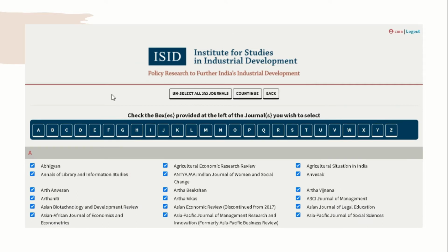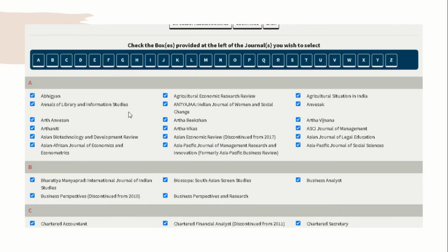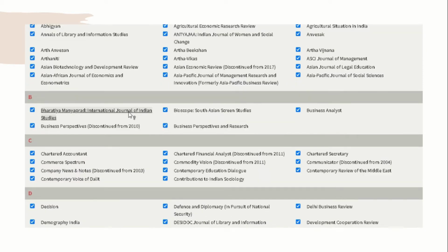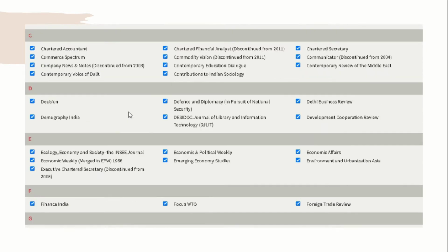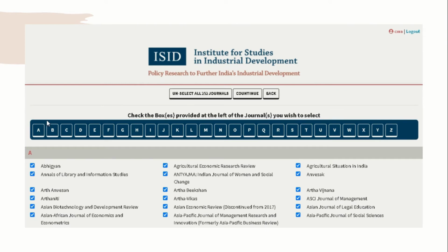The moment we click on it, you see all the 252 social science journals covered under the ISID database, listed alphabetically, and they are all selected right now. You can unselect them by clicking on this button and select the specific ones you're interested in by clicking on the boxes next to the journal name. For demonstration, let us select all and continue.